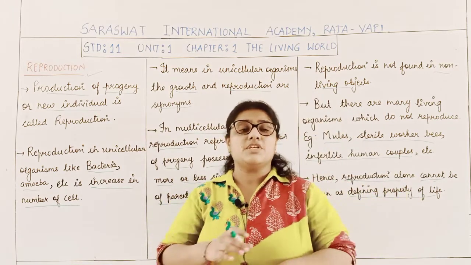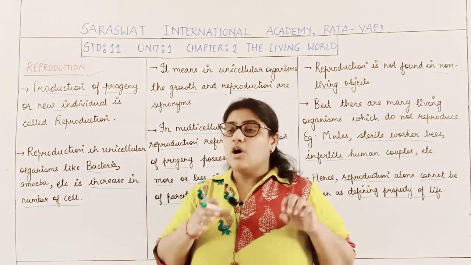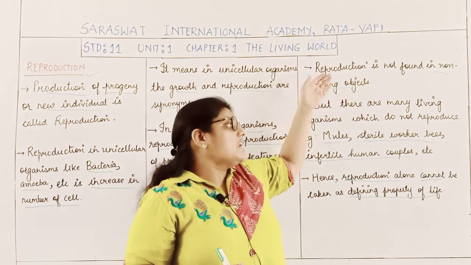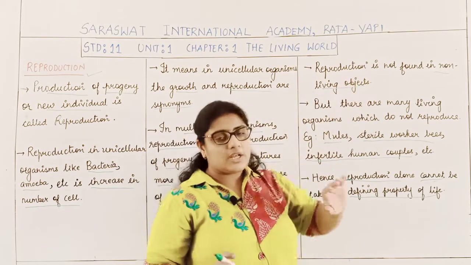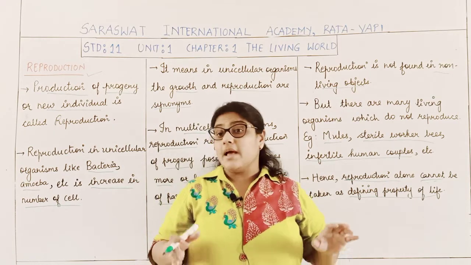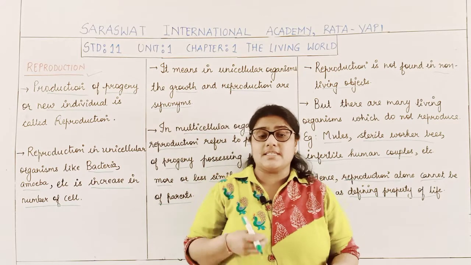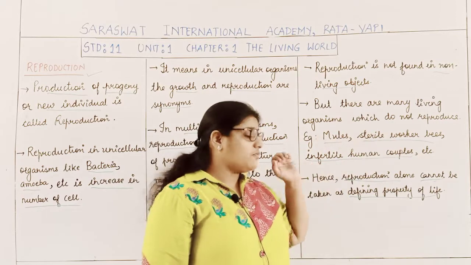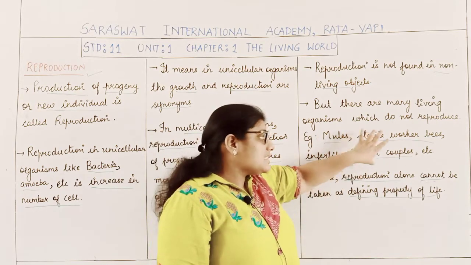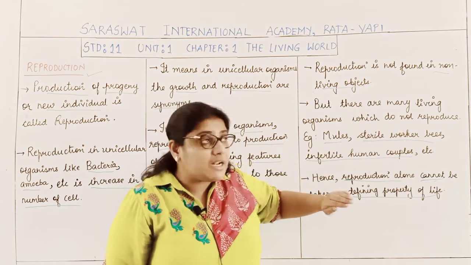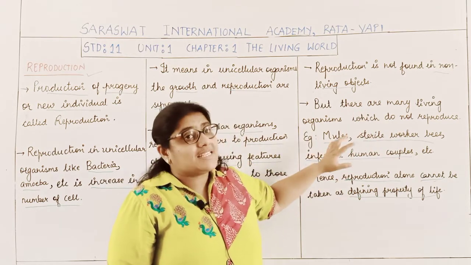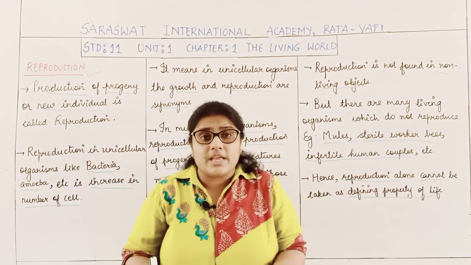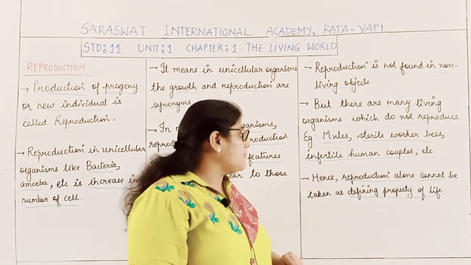Those properties which do not have any exceptions are called defining properties. But in reproduction, I told you, reproduction is never found in the non-living object, yet there are certain living organisms that are unable to reproduce, like mules, sterile worker bees, infertile human couples, etc. So here is an exception: these are living organisms, but they are unable to reproduce.